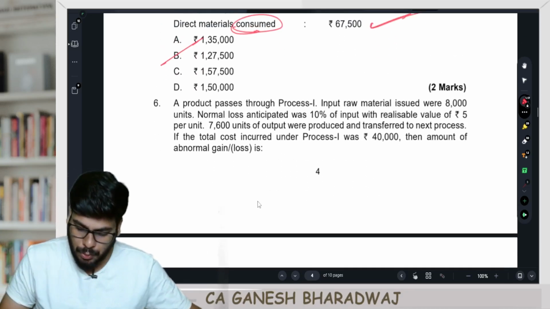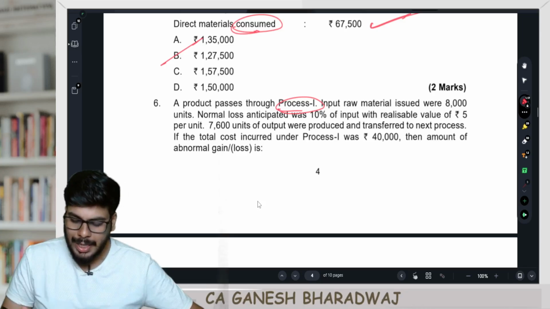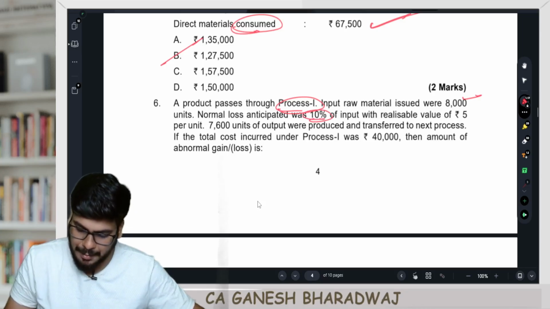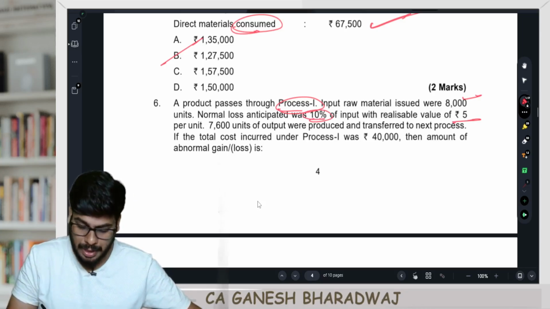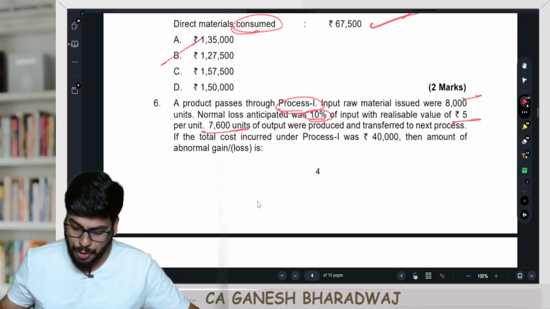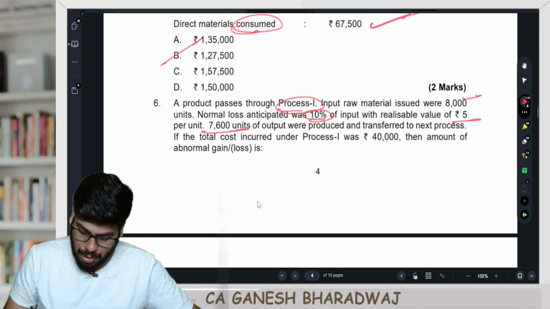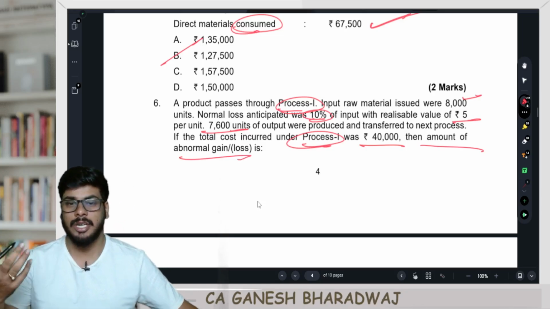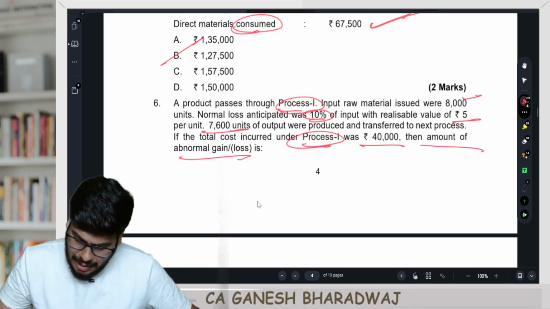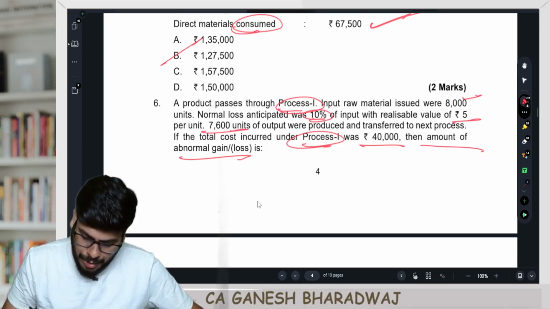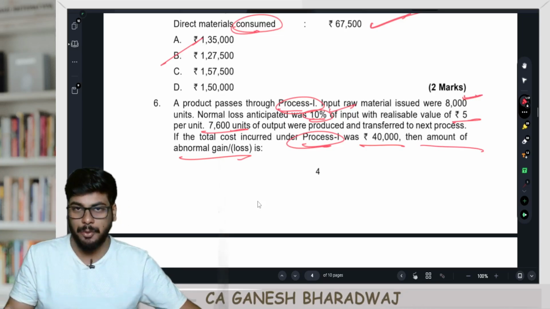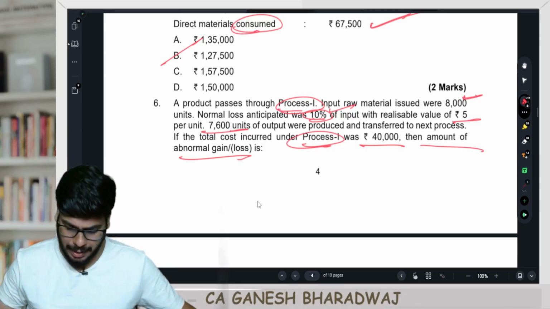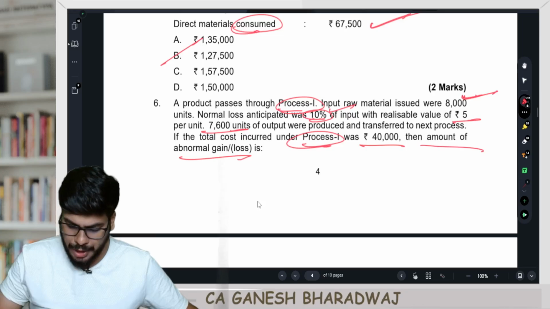A product passes through process 1. Input raw material issued were 8,000 units. The normal loss anticipated is 10% of the input, with a realizable value of 5 per unit. 7,600 units of output were produced and transferred to the next process. If the total cost incurred in process 1 was 4 rupees, then the amount of abnormal gain or loss is how much, right? So how would you do this? First, they were expecting a loss of how much? They were expecting a loss of 10% on input. Sorry, 8,000 into 10%, 800 was the loss expected. Now, what is the actual loss? They inputted 8,000.